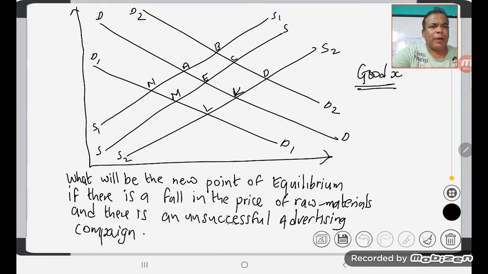So, we have to find the new point of equilibrium if there is a fall in the price of raw materials. If the price of raw material falls, it means that cost of production will fall. A fall in cost of production will encourage producers to produce more and supply more on the market. So the supply of good X will increase. An increase in the supply of good X will shift the supply of good X to the right.